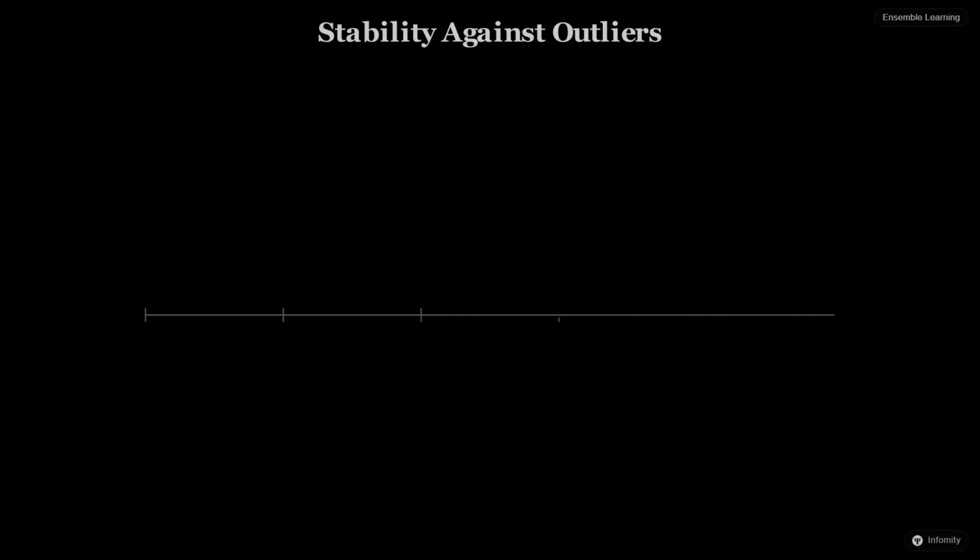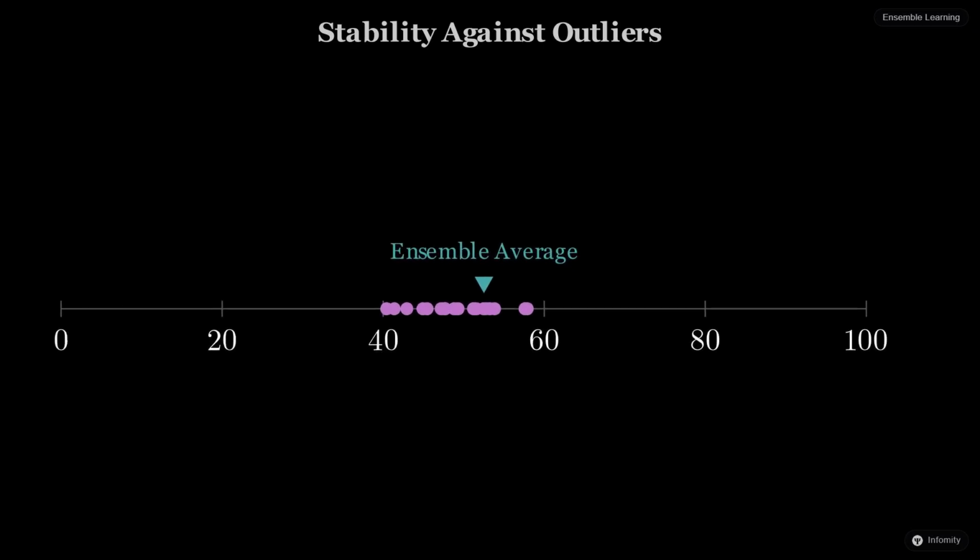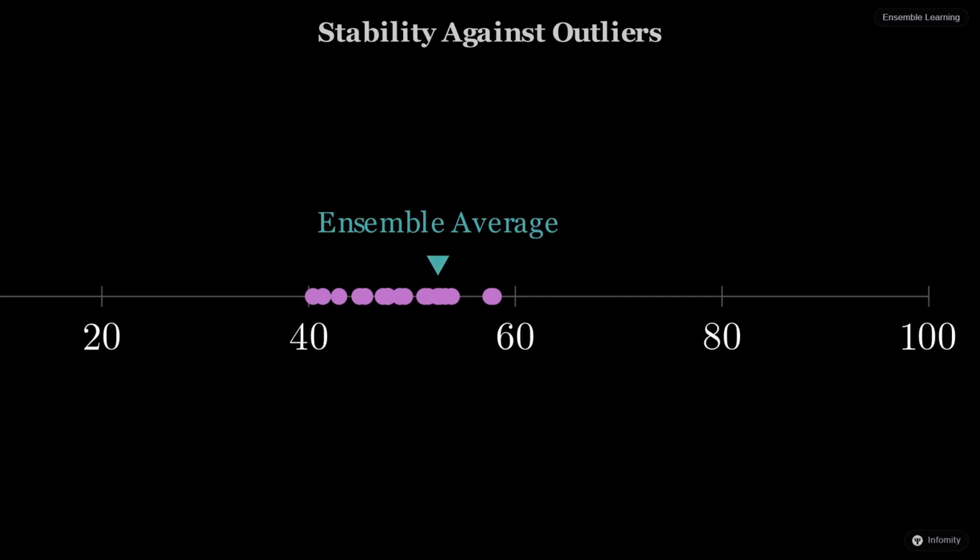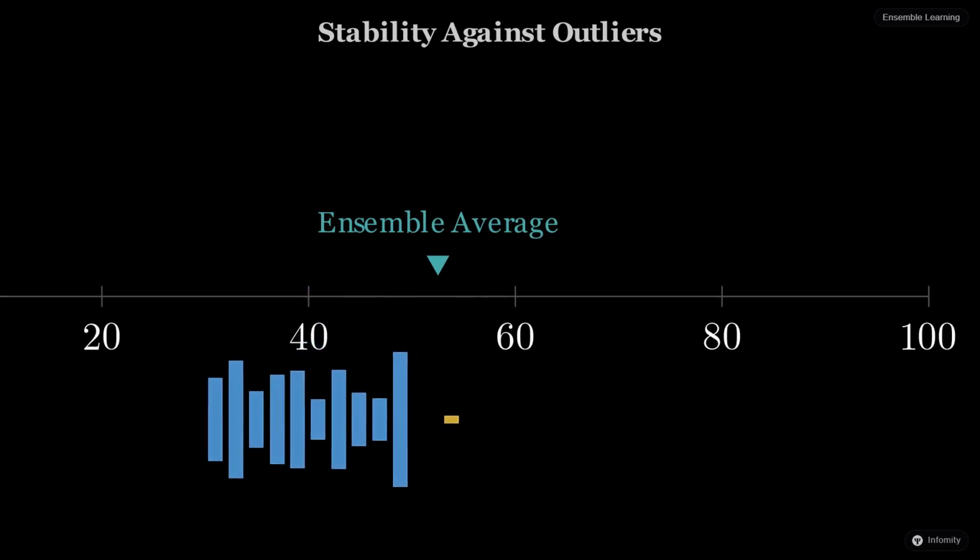Ensembles are also incredibly robust against outliers. Imagine one person gives a completely ridiculous guess, like a million jelly beans. In a single model, this would ruin the prediction, but here, the extreme voice is drowned out. The collective result remains stable, even when individual parts fail.